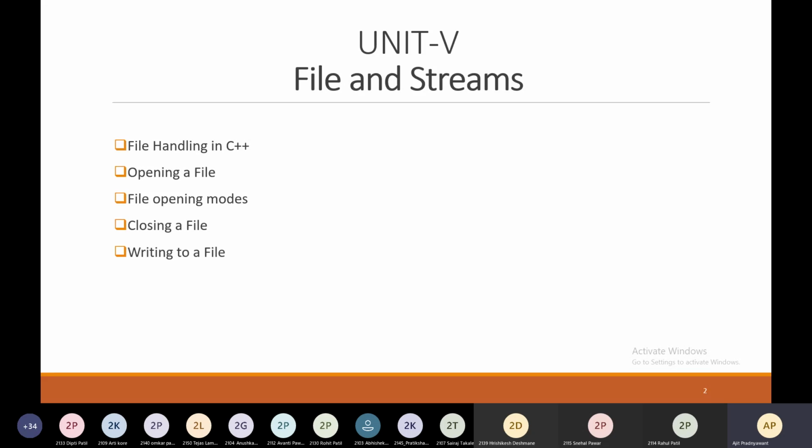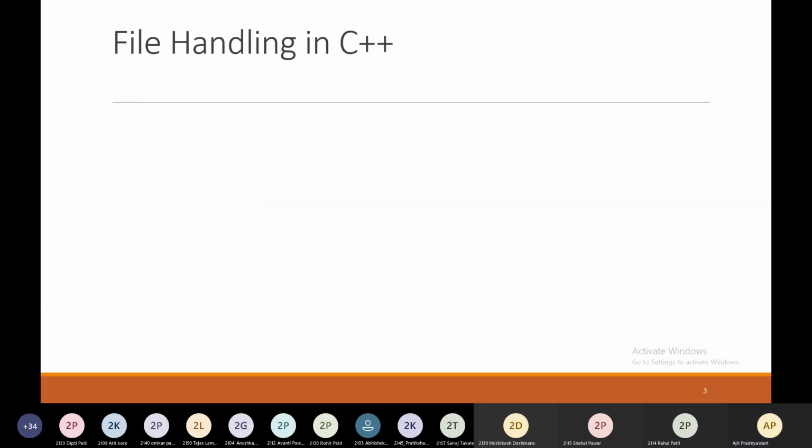And then writing to a file, how to write the data into the file, and then reading from a file, how to read the data from the file. So this is the outline of today's session. So let's start with file handling in C++.